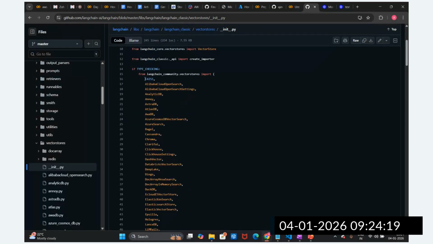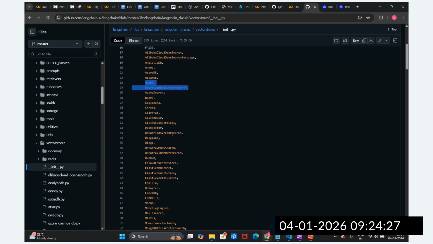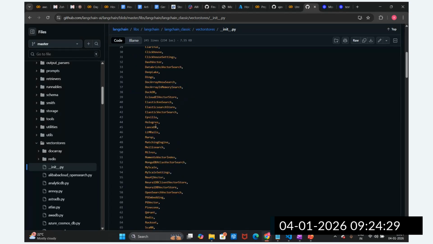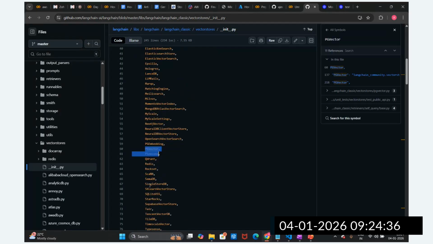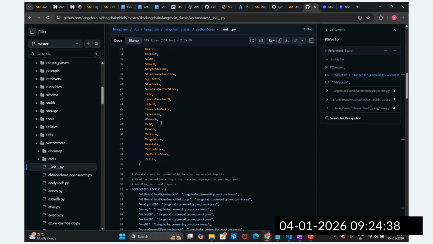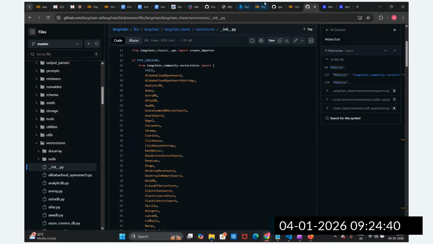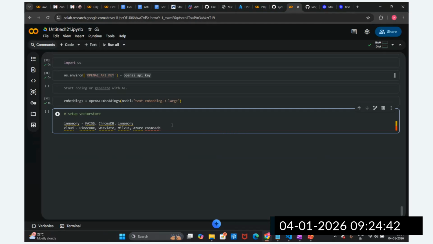FAISS is there. Then Astra DB, right? These are the different DBs. Azure Search is there. Azure Cosmos DB vector search is there. Deep Lake is there. Lance DB is there. PGVector is there. Pinecone is there. Qdrant is there. Okay, these are the list of vector database types. So we can try out these different databases. As of now, we are going to utilize one of them.